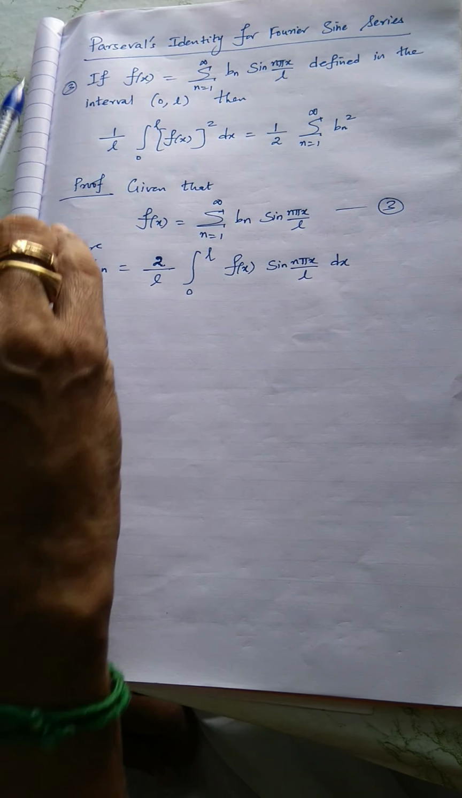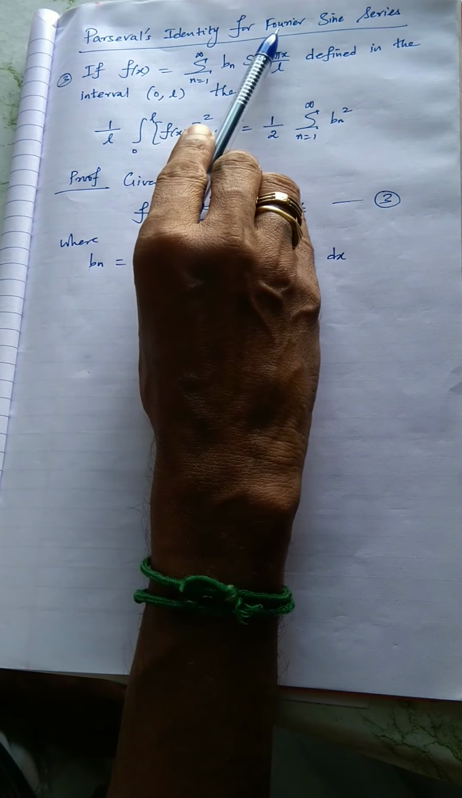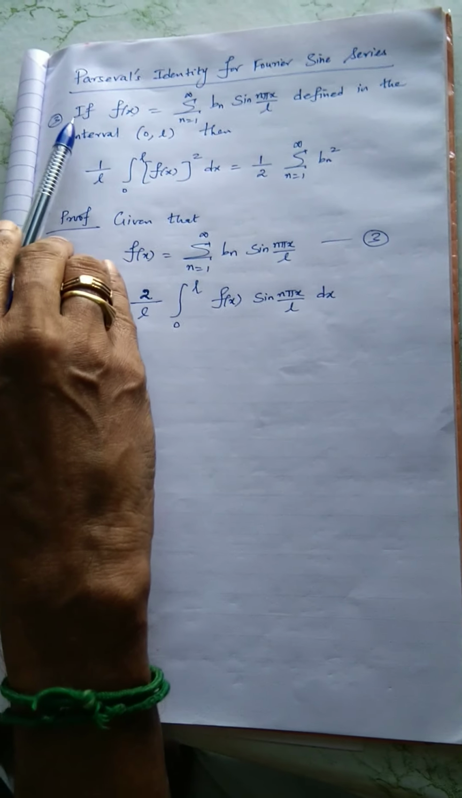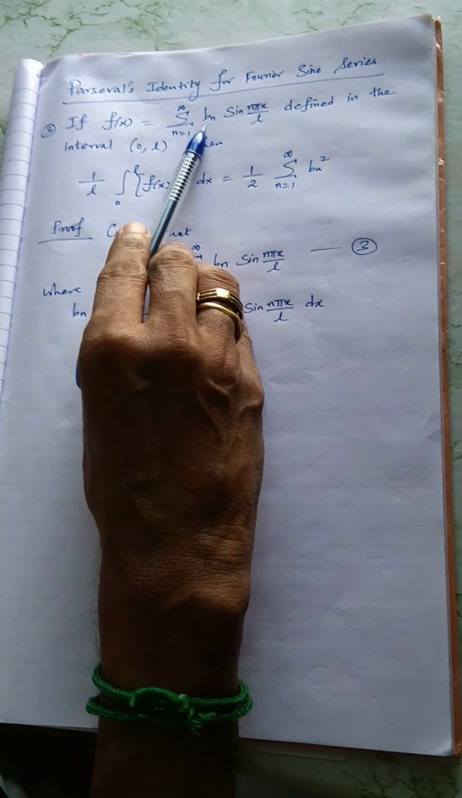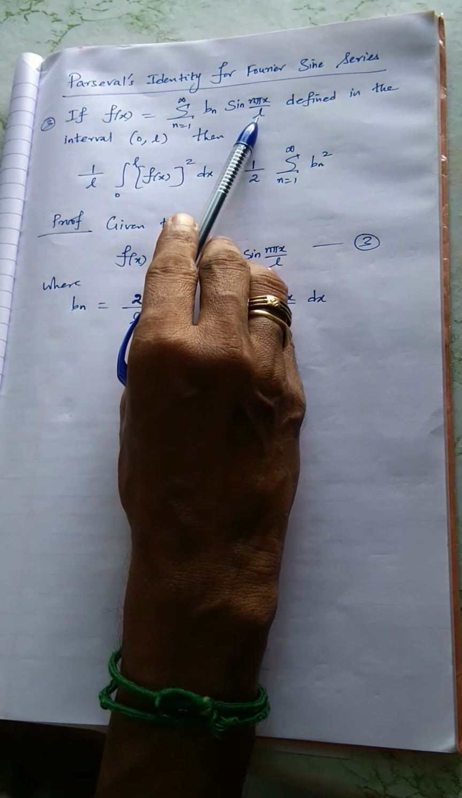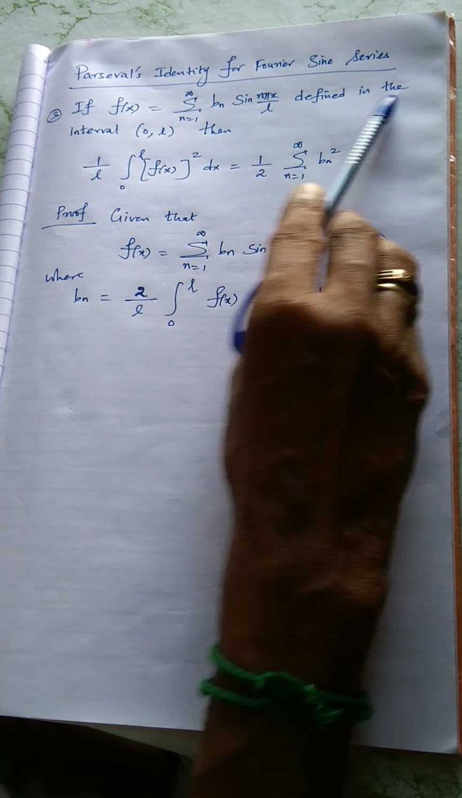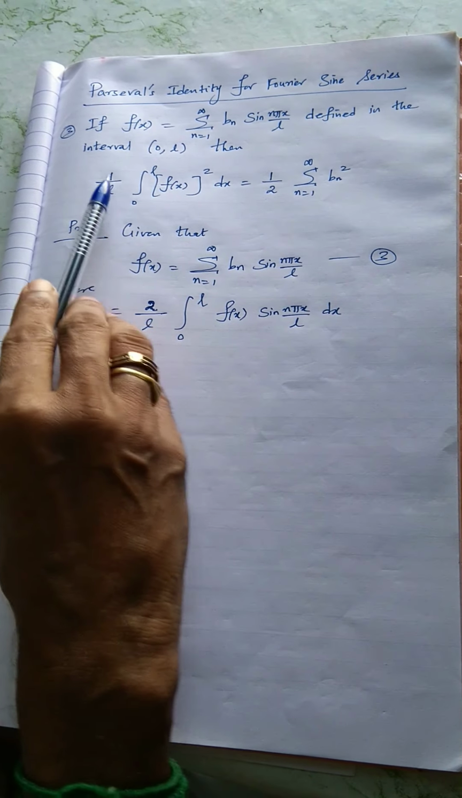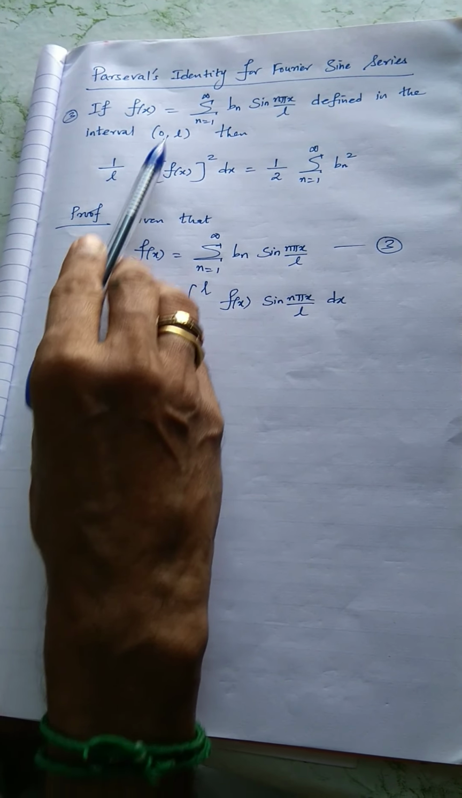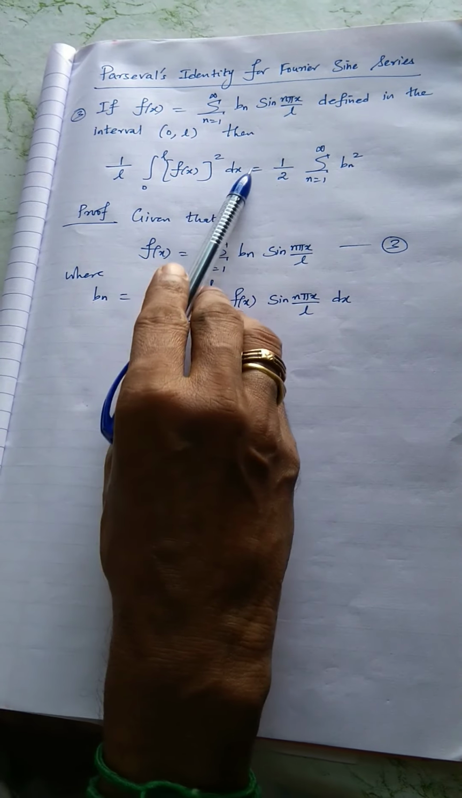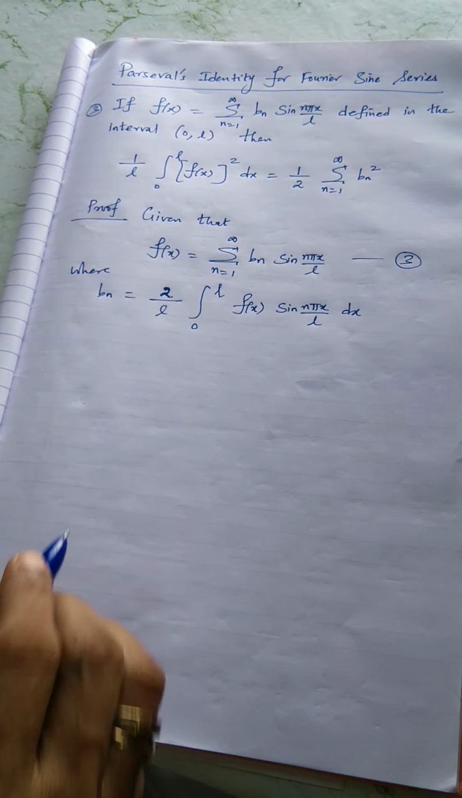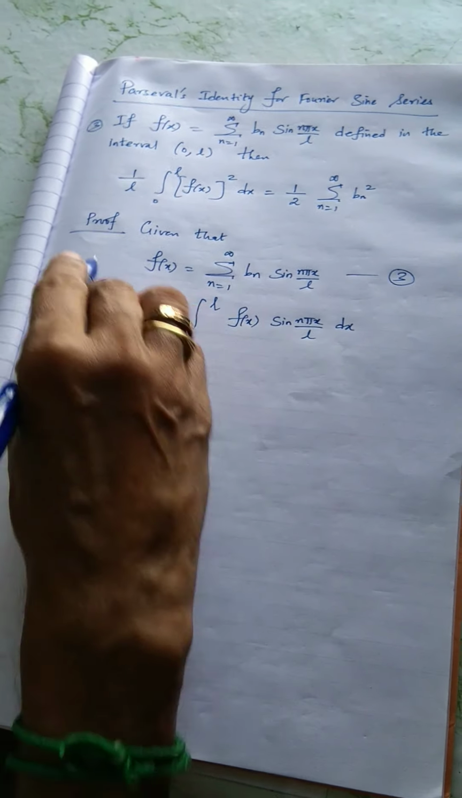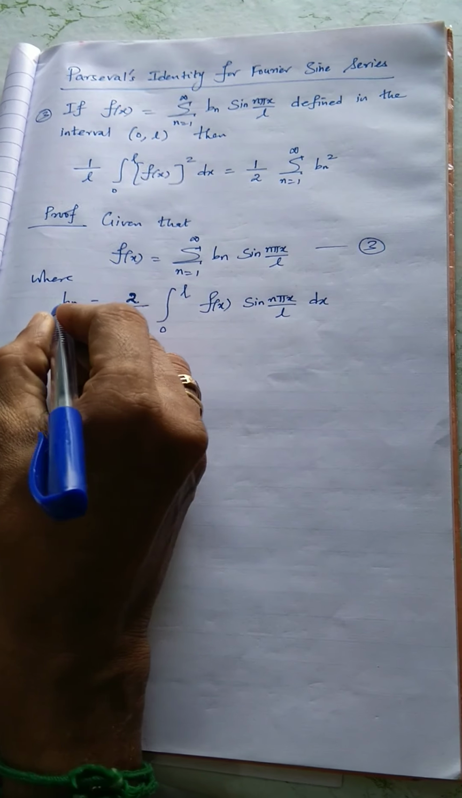Now I am going to explain the concept of Parseval's identity for the Fourier sine series. If f of x equal to sigma n equal to 1 to infinity bn sin n pi x by L, purely sine terms defined in the interval 0 to L, then 1 by L, of course the range is L, integral 0 to L f of x whole square dx equal to 1 by 2 sigma n equal to 1 to infinity bn square.